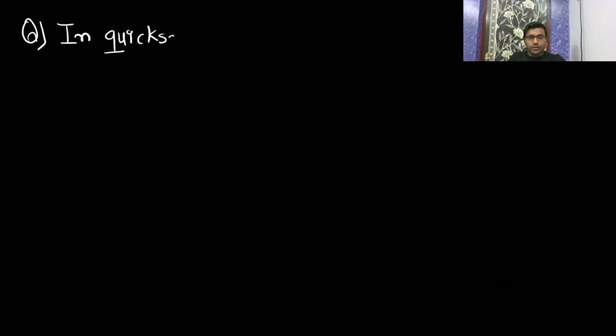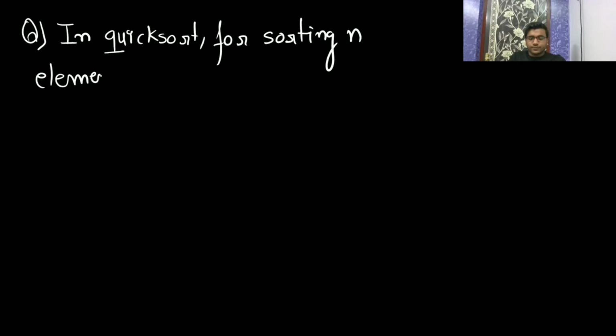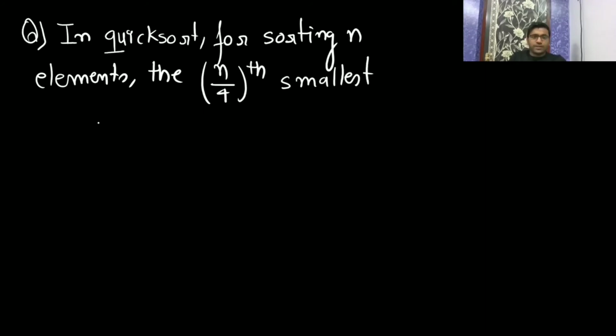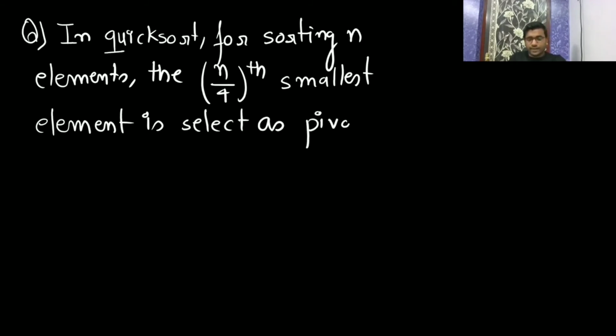In quicksort, for sorting n elements, the n by fourth smallest element is selected as pivot using a big O of n time algorithm.